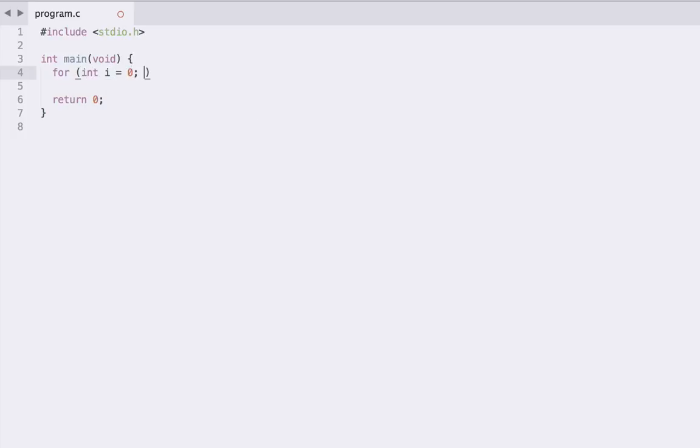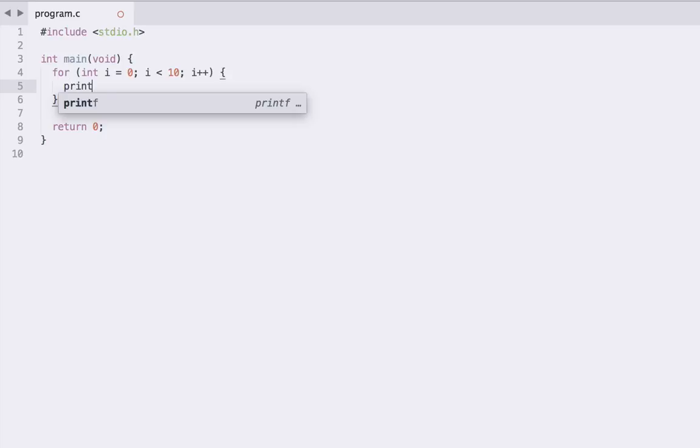We then have a semicolon, and we have our second section, which is the condition. So we want the block that we're going to specify to execute while i is less than 10. We then write another semicolon to separate our third section, which is our update. So every time we go around the loop, we actually want to add 1 to i. So we could write i += 1, or in this case, we can just write i++, and then we can specify our block.